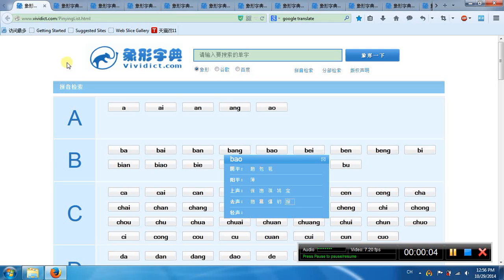Hello everyone, today we continue a lecture about the Chinese characters with the sound bao.